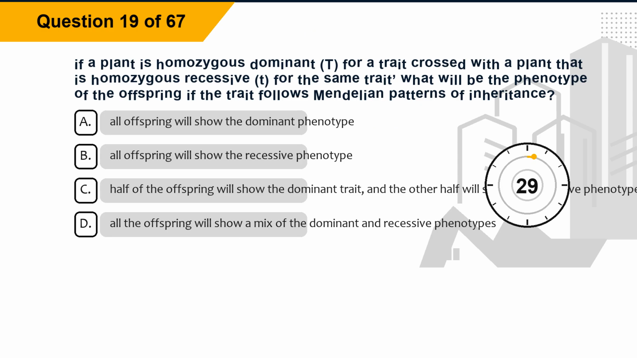Question 19. If a plant is homozygous dominant, TT, for a trait crossed with a plant that is homozygous recessive, tt, for the same trait, what will be the phenotype of the offspring if the trait follows Mendelian patterns of inheritance? Option A, all offspring will show the dominant phenotype. Option B, all offspring will show the recessive phenotype. Option C, half of the offspring will show the dominant trait, and the other half will show the recessive phenotype. Option D, all the offspring will show a mix of the dominant and recessive phenotypes.